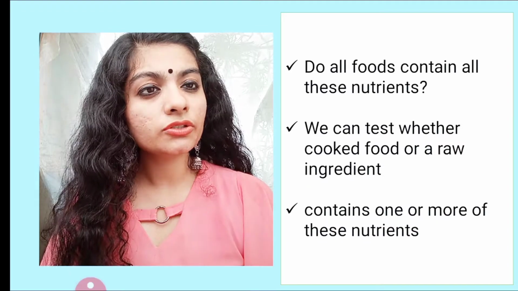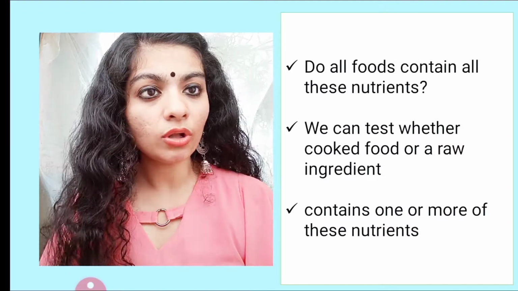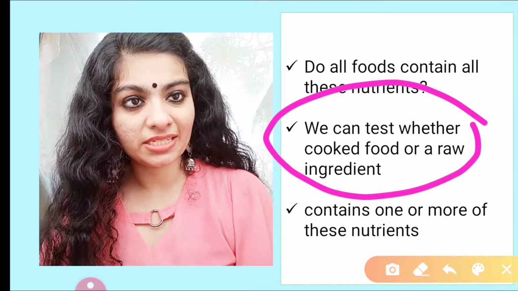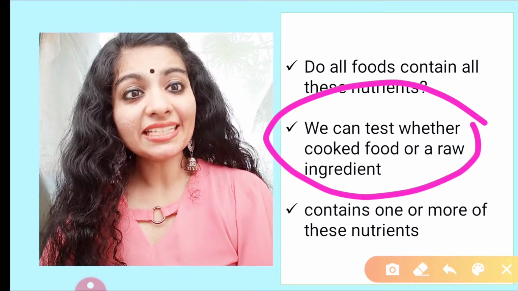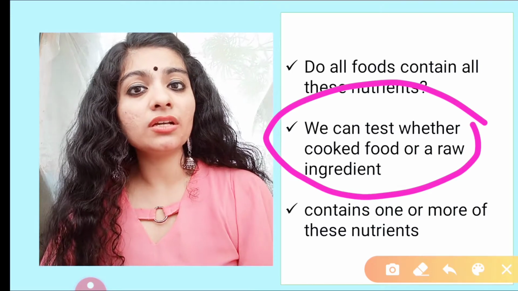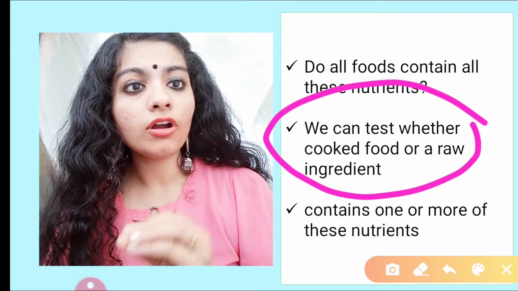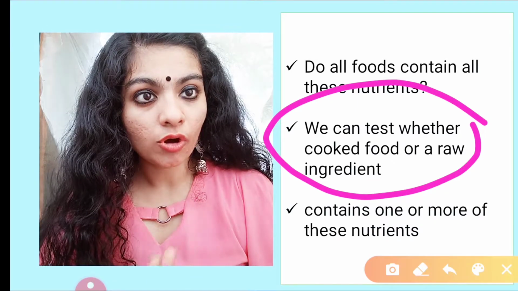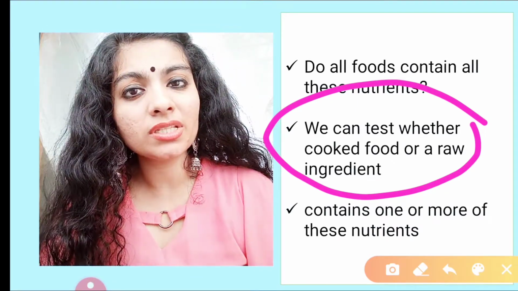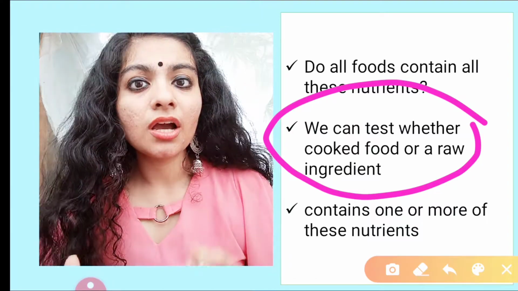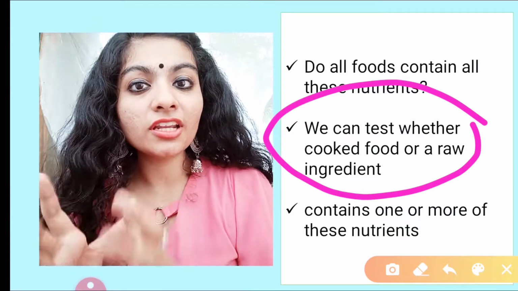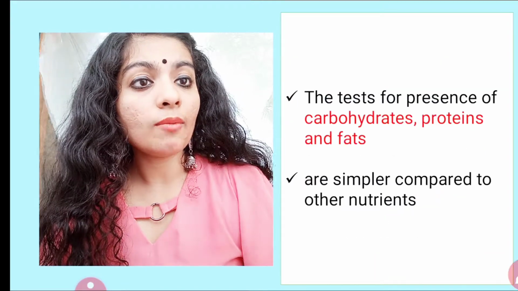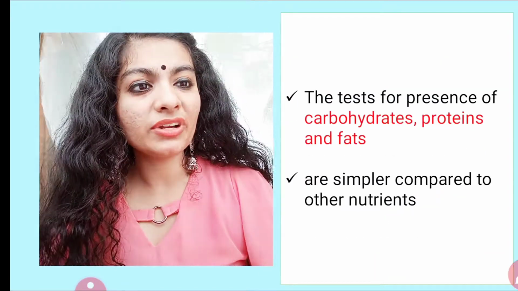Now the question is, do all foods contain all these nutrients? And if they do, how can we test? There are different tests to check whether a cooked food or its raw ingredient has which nutrient. What is a raw ingredient? Raw material means its initial form. When you are making a dish or food, its initial form is the raw material. So what amount of nutrient does it contain? There are different tests.